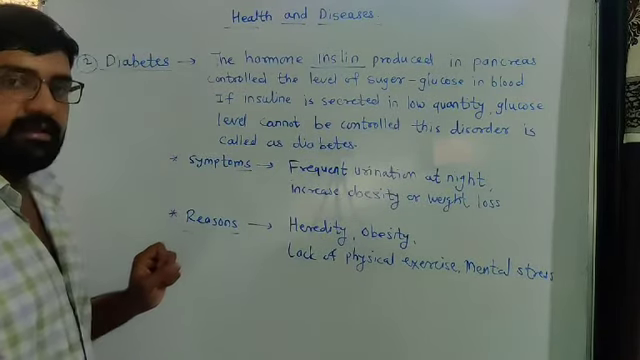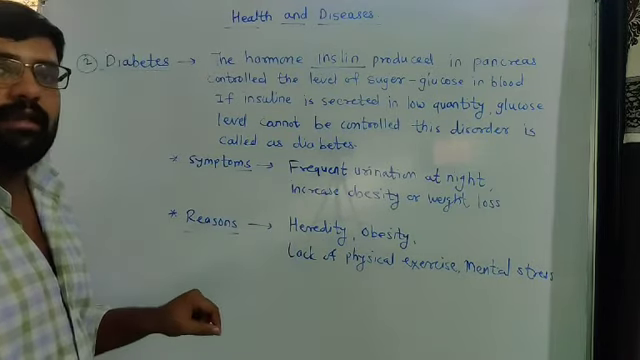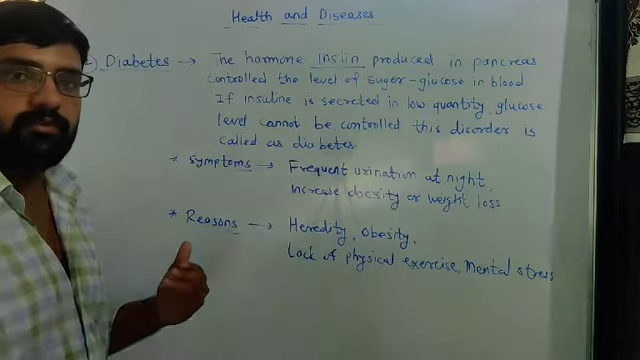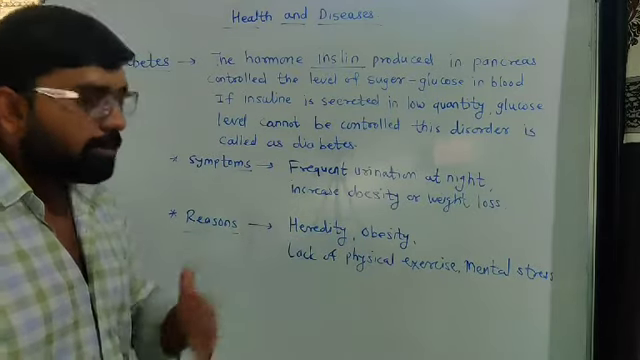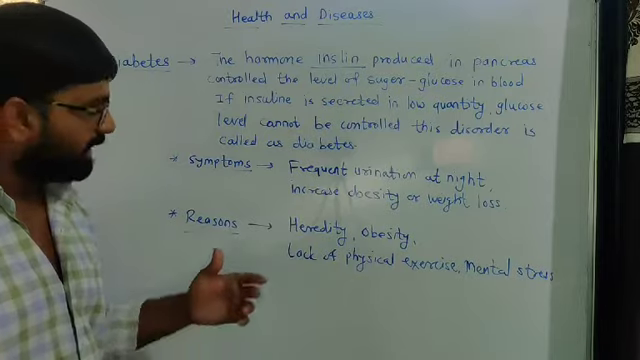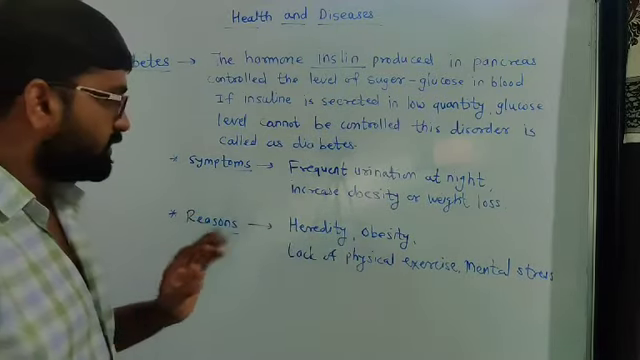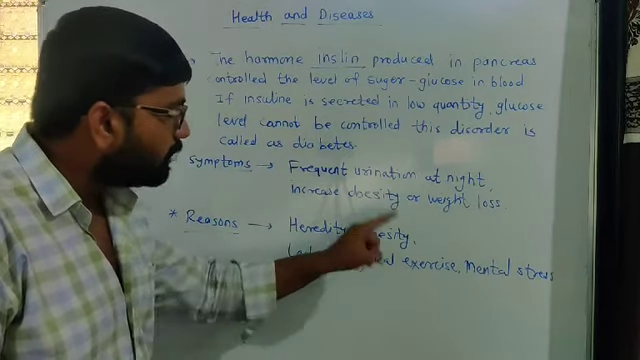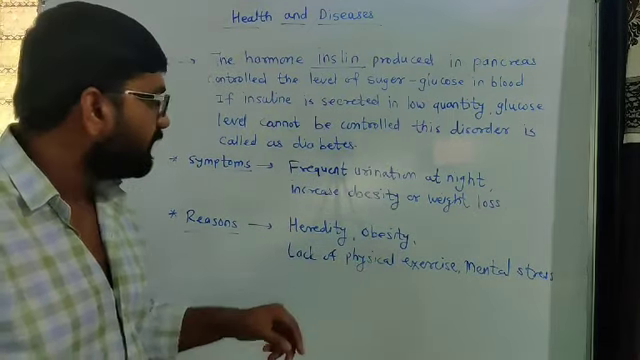And now look at the reasons. Look at heredity, which means it comes from our parents. We are not responsible for that disease, but sometimes it may come from our parents. According to gene disorders, it may be transferred from one generation to another. So heredity is one reason. Again, obesity, which means an increase in weight, may be one reason.